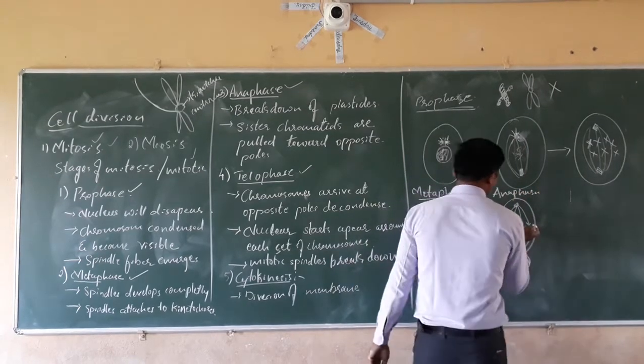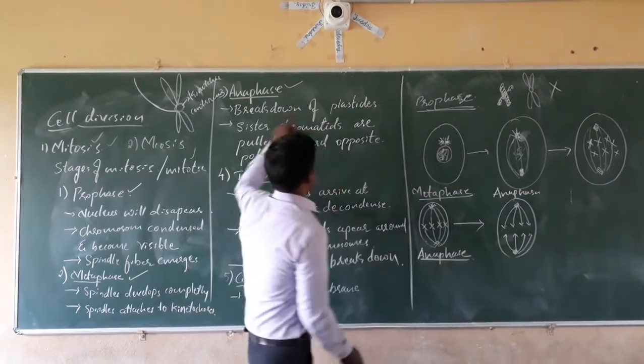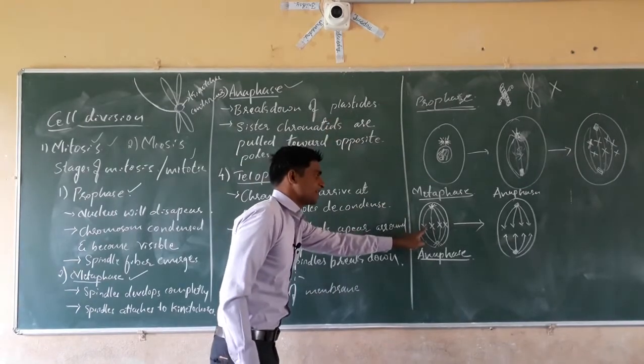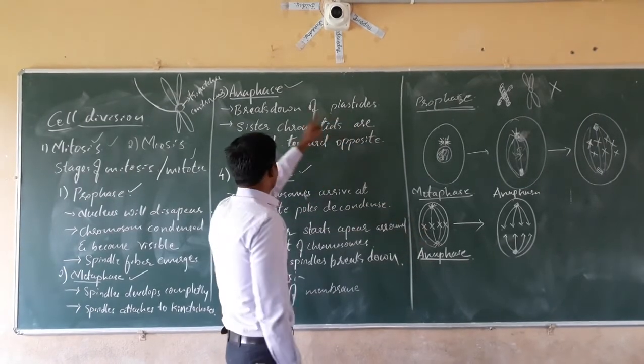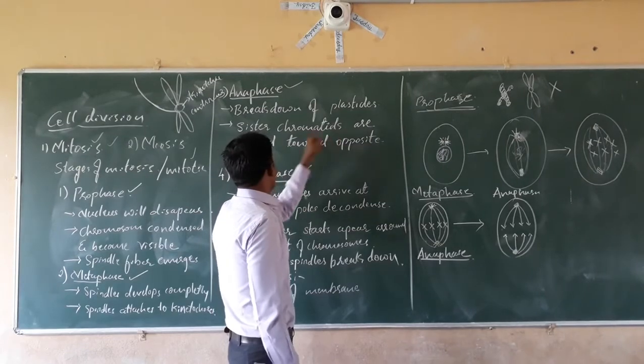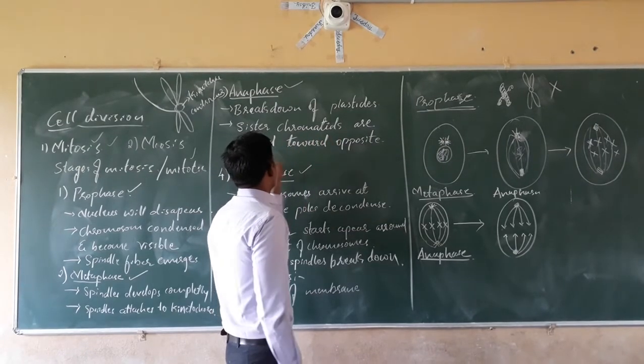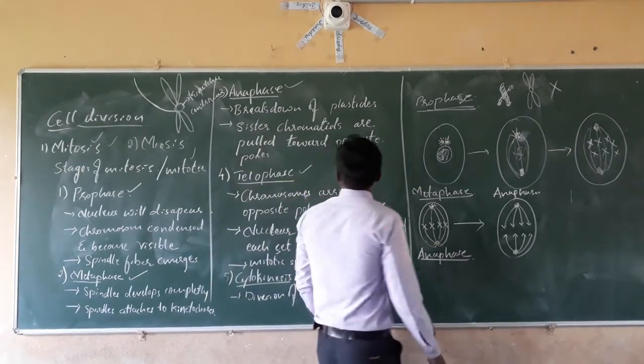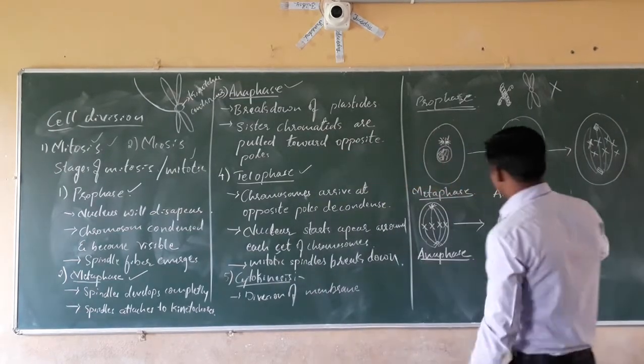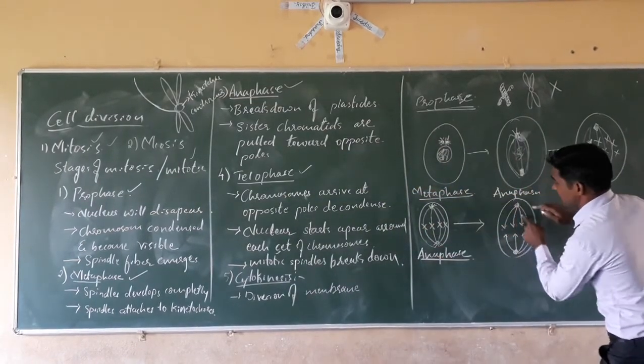Two pairs of chromatids are present. Sister chromatids are pulled towards the opposite poles. That is what happens: breakdown of the centromere takes place in anaphase.